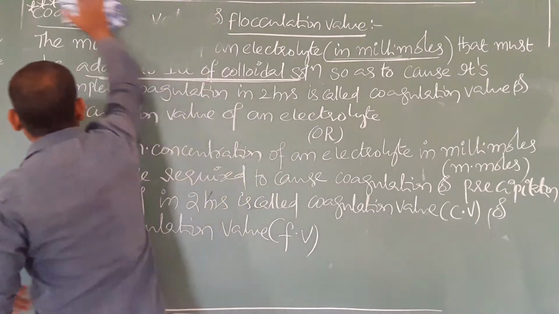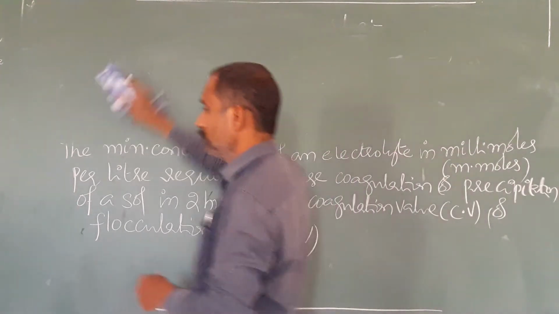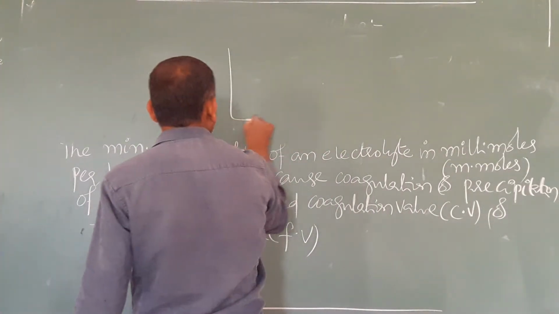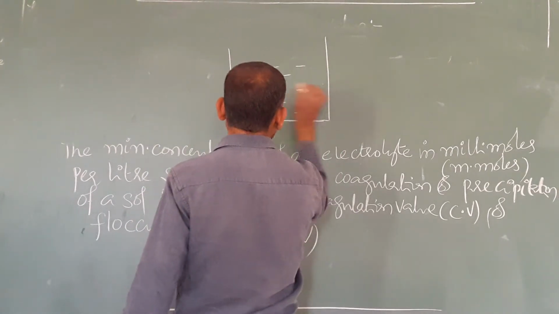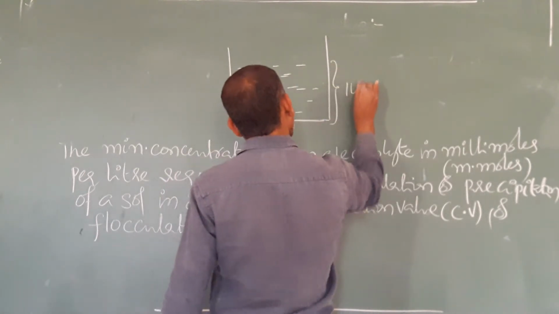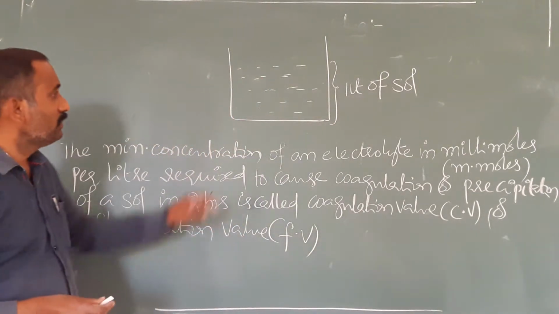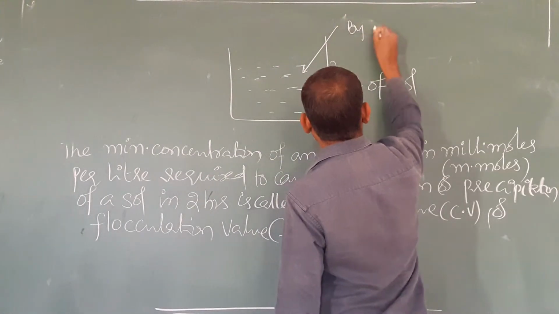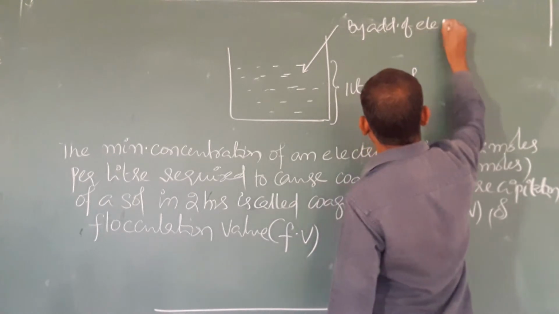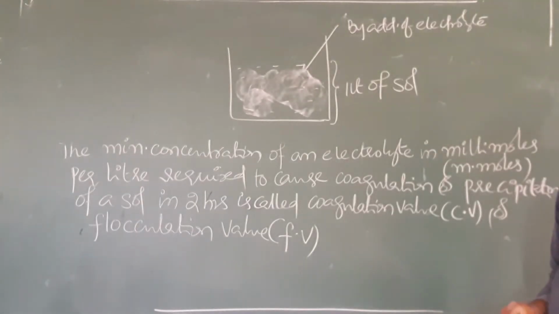Just for understanding purposes, there is no need to draw the diagram, but I am drawing one. I am considering a 1 liter colloidal solution. According to the definition, we should consider unit volume. This is 1 liter of sol, either positive sol or negative sol, whatever it may be. By the addition of electrolyte, as we discussed yesterday, this sol can be coagulated. Coagulated is nothing but precipitated, liquid mass converting into solid mass.